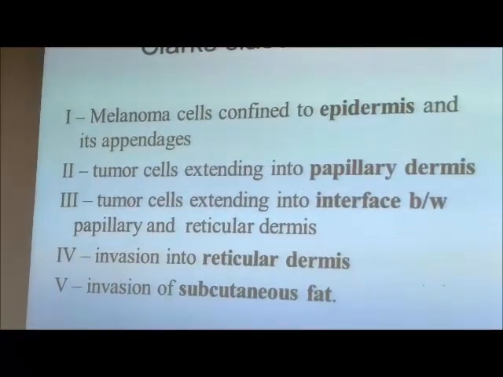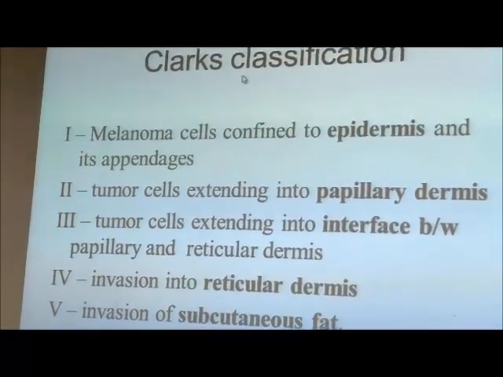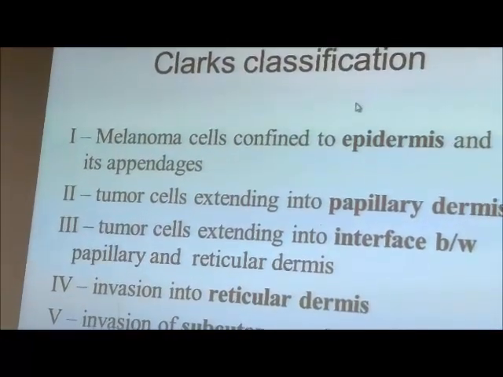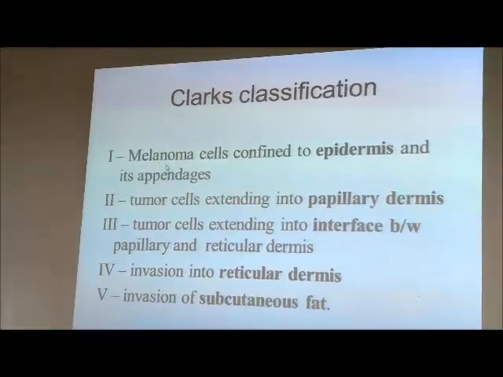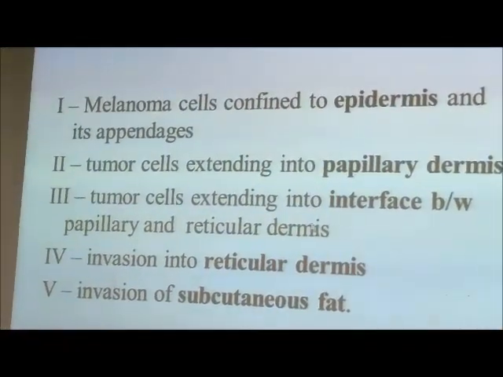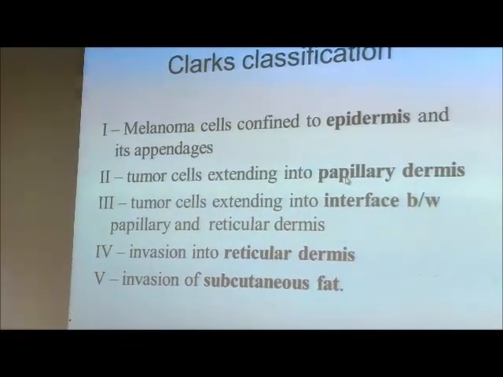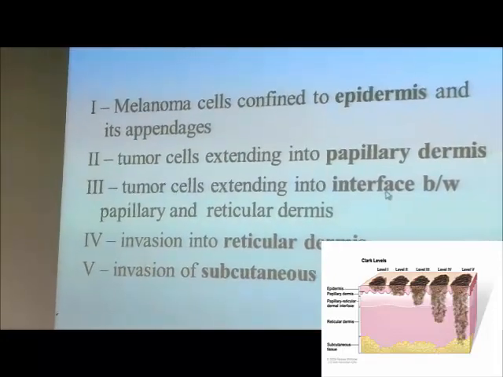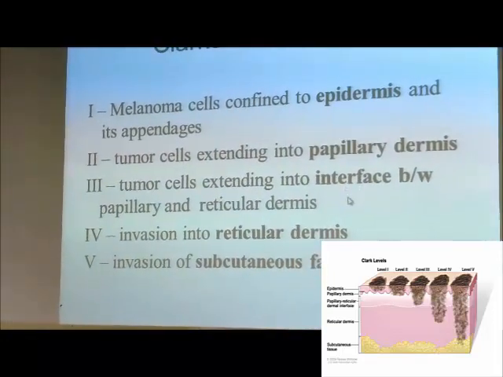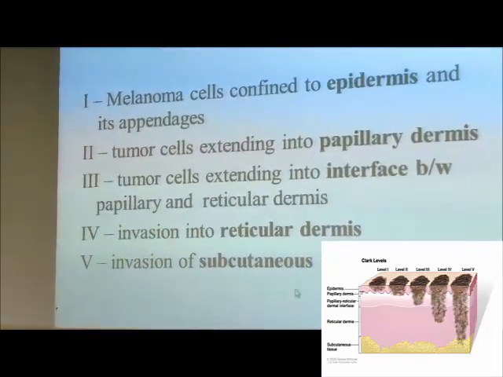Okay, so this is Clark's classification or Clark levels. 1, 2, 3, 4, 5. So 1, the melanoma cells are confined to epidermis. 2 is they're entering the papillary dermis. I'll show you a picture. Papillary dermis. 3 is they're extending into the interface between papillary and reticular. 4 is reticular dermis, and invasion of subcutaneous is the last one.